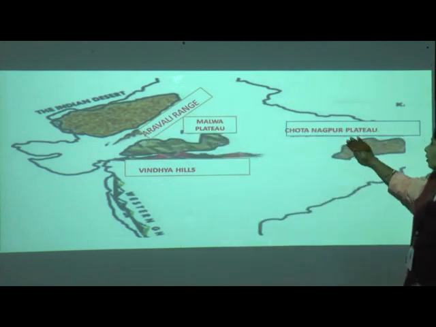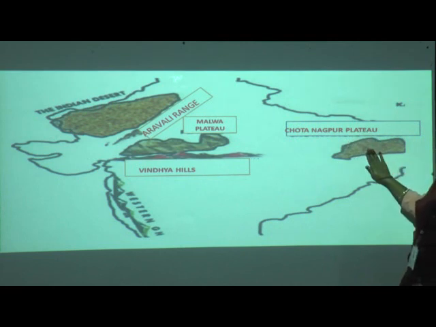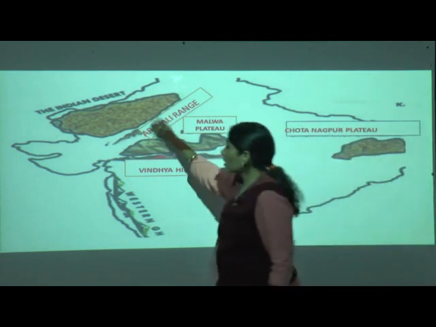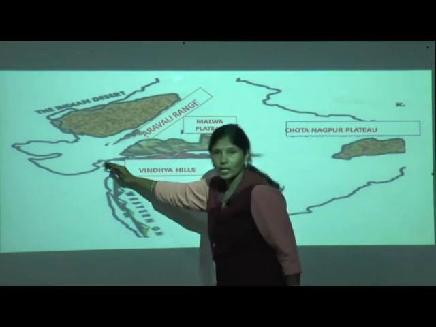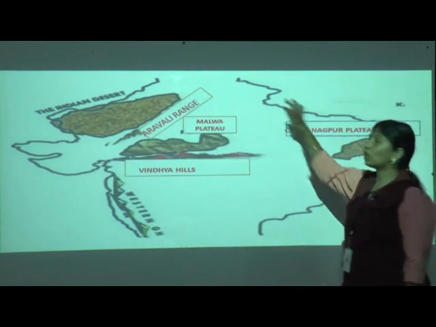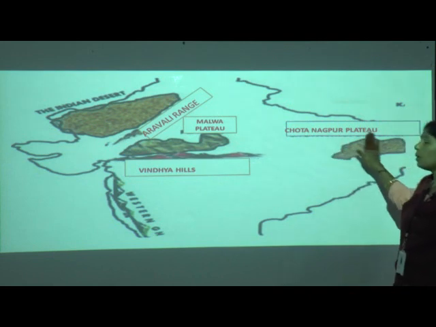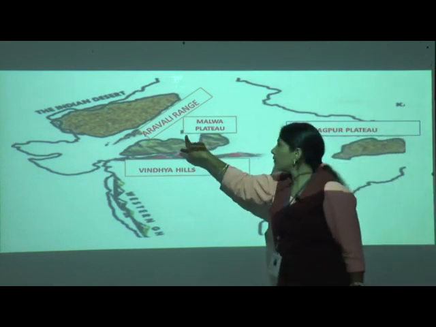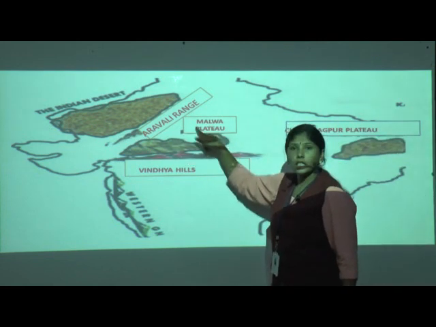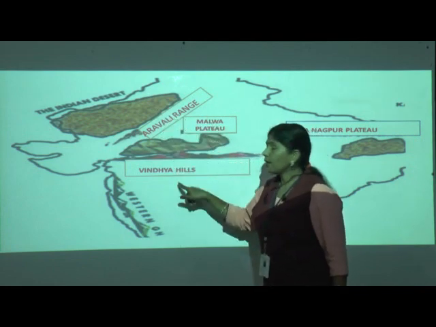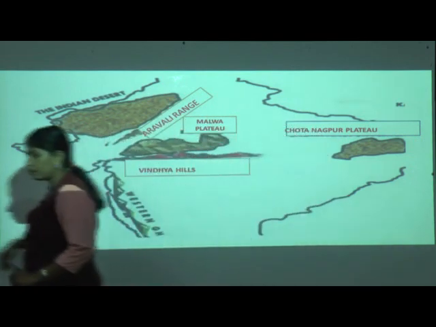Now here is the Chota Nagpur Plateau. Okay, have you understood? This is on which side? Northwest side. Here northeast side. What do we have here? Chota Nagpur Plateau. Where is the Malwa Plateau? It is between the Aravalli and Vindhya Hills. Okay.